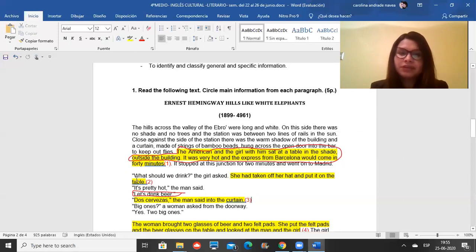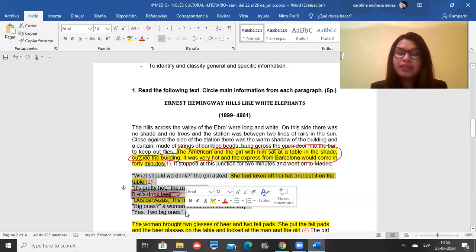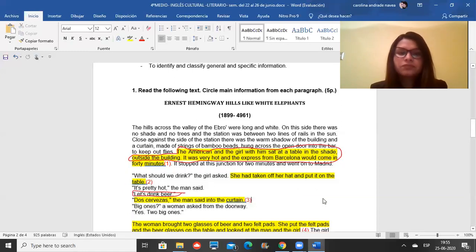Then we have the second paragraph here, and we have to find again the main information. It says, "What should we drink?" Okay, so it starts with a question. "The girl asked. She had taken off her hat and put it on the table. It's pretty hot," the man said. So again, it's a description of the place or the moment. "Let's drink beer." And then he says, "Dos cervezas," the man said into the curtain. "Big ones?" a woman asked from the doorway. "Yes, two big ones." So all here is about the drinks, about the beers, all right?